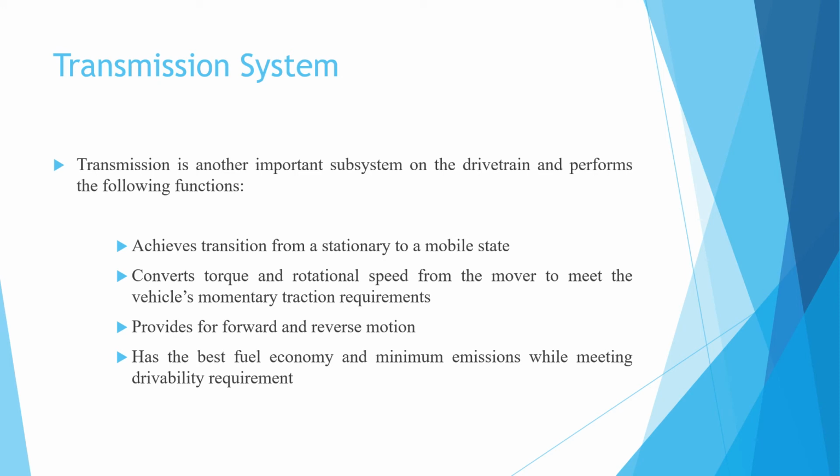Number three, it provides for forward and reverse motion. Number four, it has the best fuel economy and minimum emission while meeting the drivability requirement.